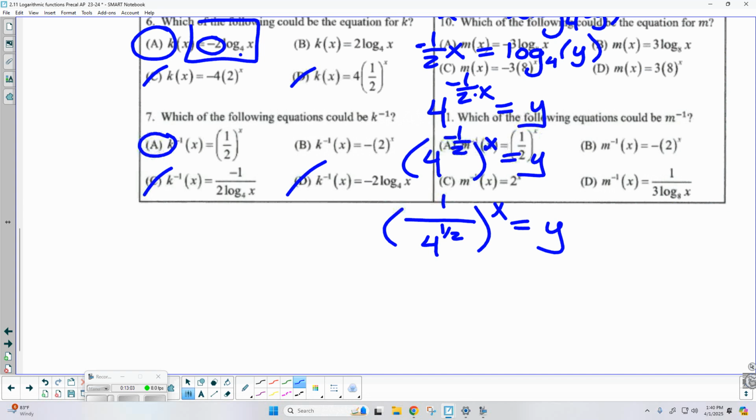Taking the square root. So the square root of 4, we got 1/2 to the power of x. There we go. So we did get the right answer. We just didn't simplify it enough to go ahead and find the answer that they had. Okay. How's that? Anybody have any questions?